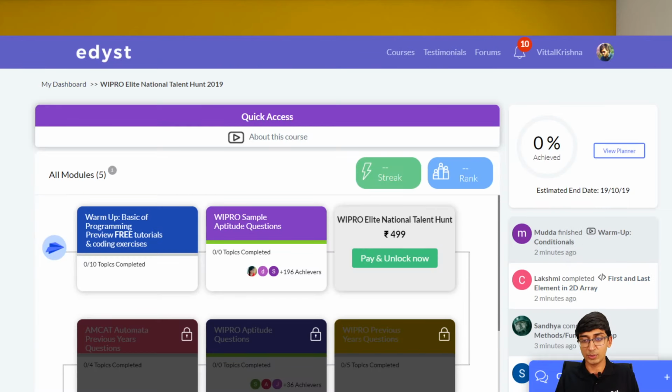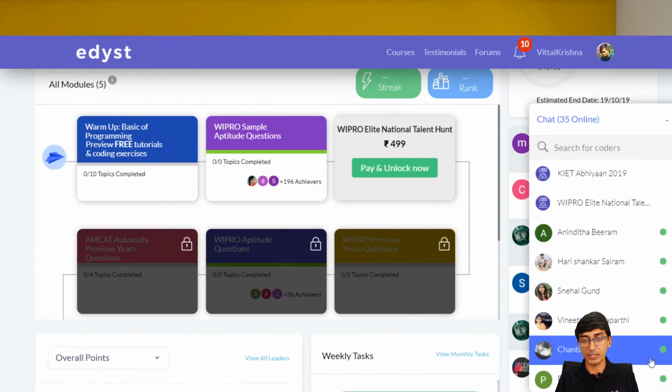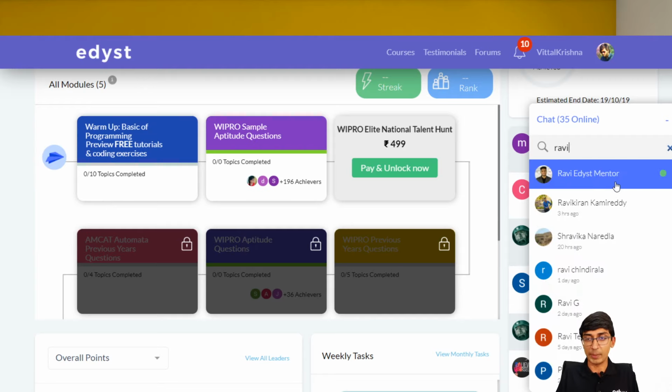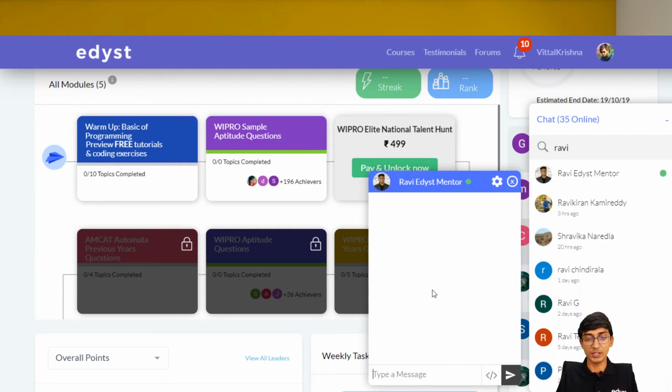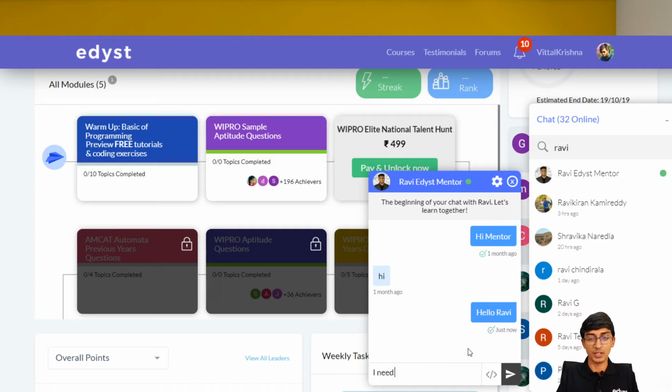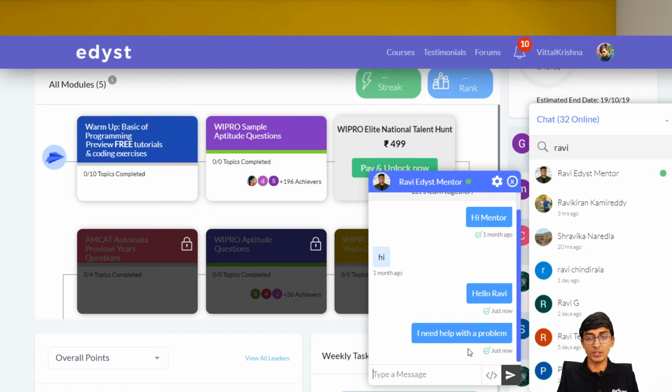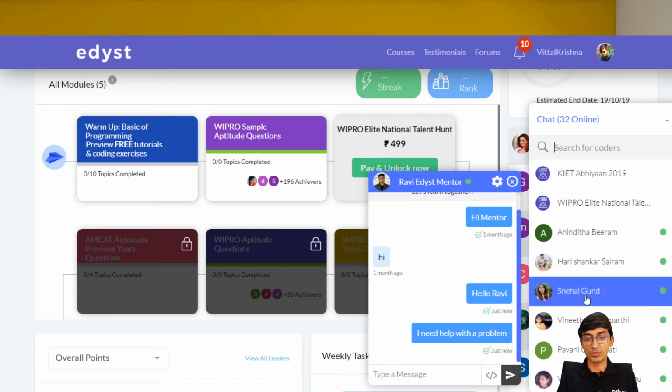In the live platform, you can see about 35 people are online over here. One of those who's online is a mentor called Ravi, who is over here, right? Hello Ravi, you can just say hi to him. I need help with a problem, right? And he will reply back to you. He will tell you. So that is one way in which you can get some support on the Edyst platform.